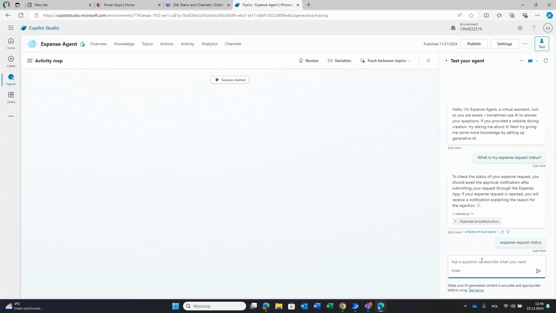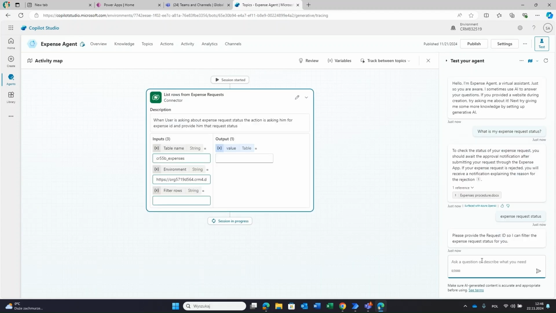Let's put it like this. We want to be sure that he will use the action. Now he used it. Yeah, so you can see same prompt, same question, different action was made, because it is not me who is deciding which action to take. It is the AI. And in that case, he thought that this will be better. So, okay. And again, he's asking about the value for this input variable. So I'm going to do it.